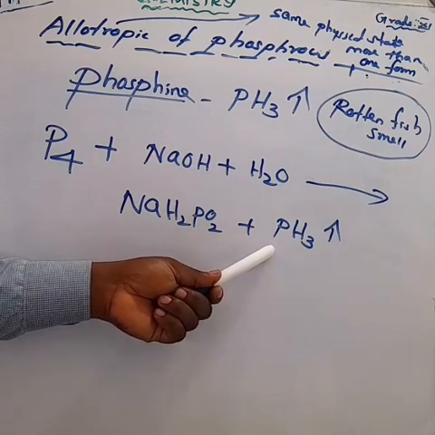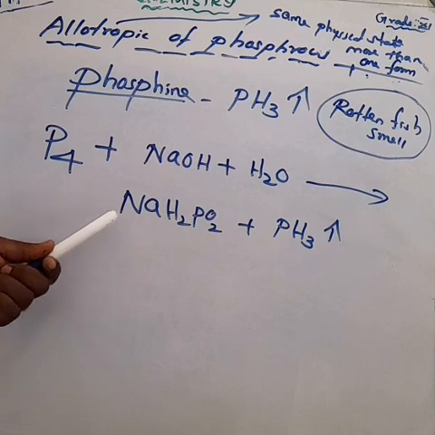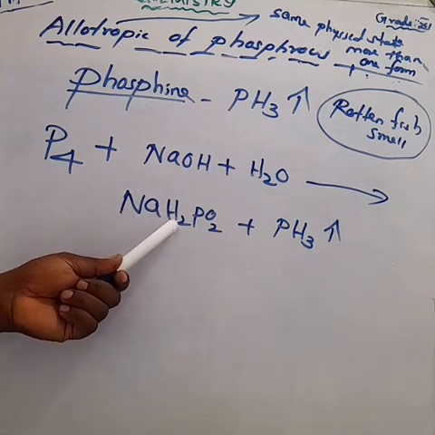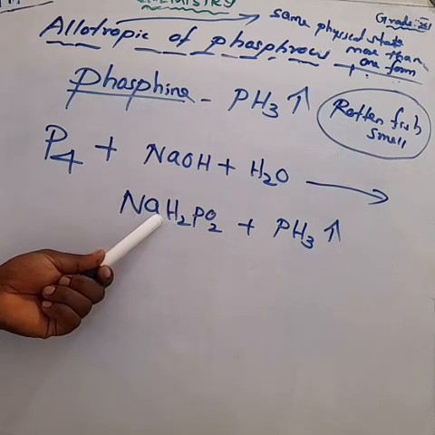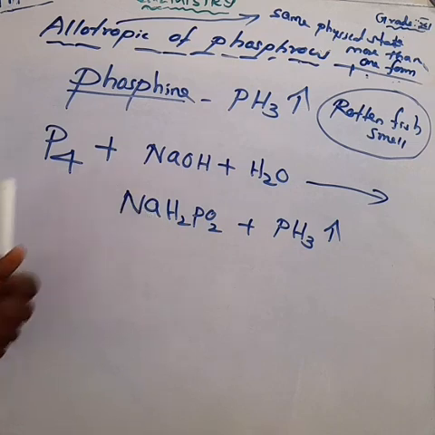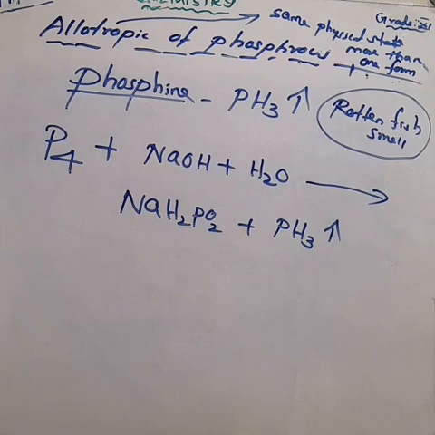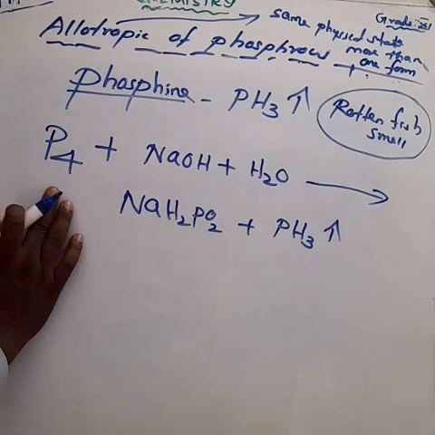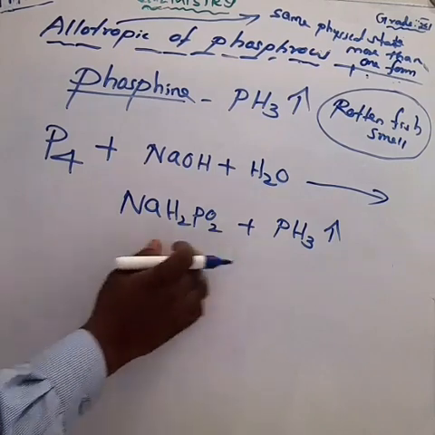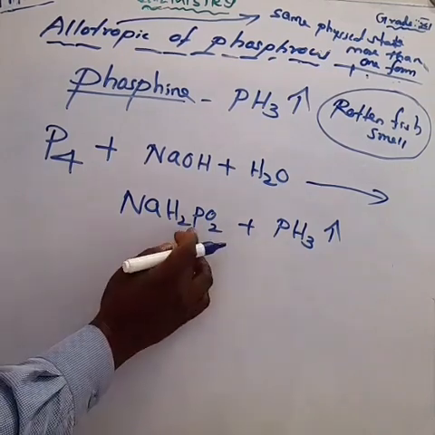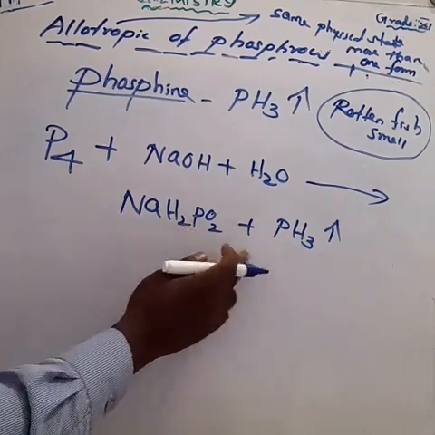Next, the sodium hypophosphite formula is NaH2PO2. How can you balance the equation? On the reactant side phosphorus is P4, and on the product side there is 1 per formula, so make it 3 NaH2PO2.